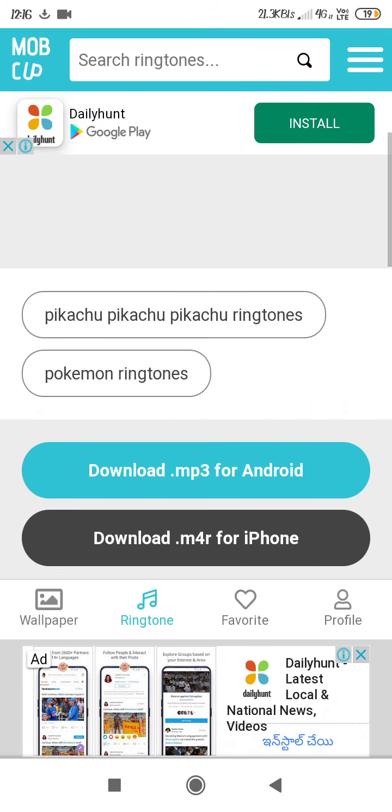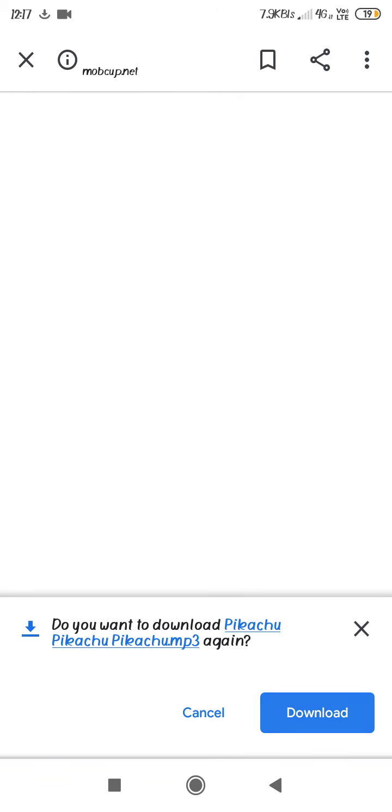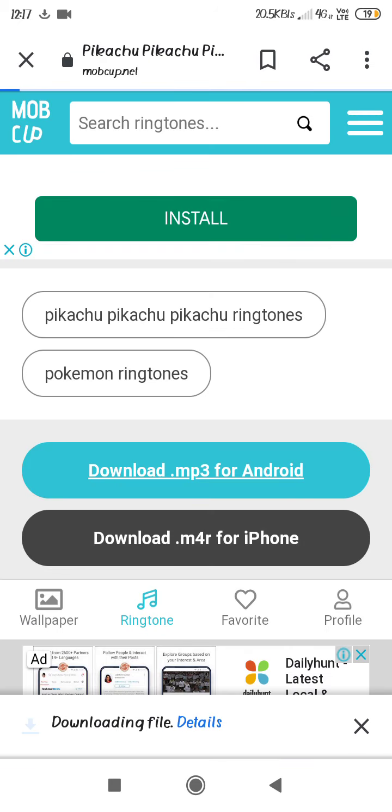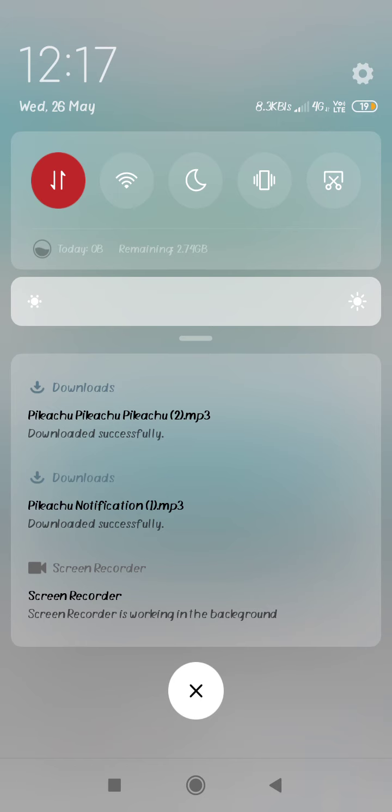Again go here. Download MP3 for Android. It will load here. Here again accept this. Download. It will download. It downloaded. Then exit from here. Check here. It will come: downloaded successfully.